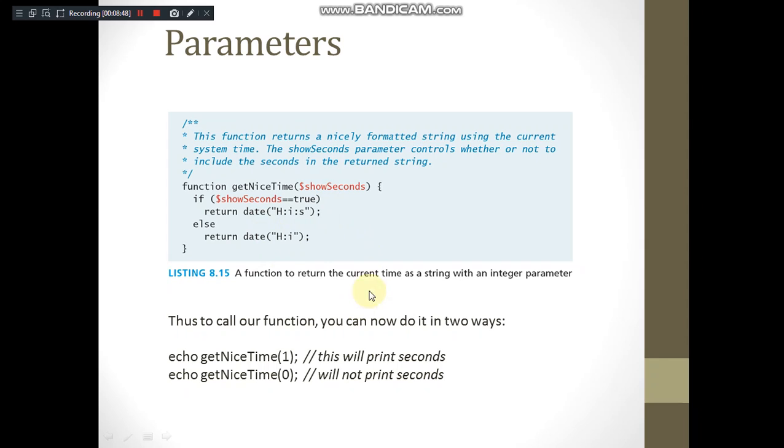So to call our function, you can now do it in two ways. You can call it so that this will print seconds, and this will not print the seconds, because you have a provision to pass the value to this particular function as 1 or 0 only, because you are checking whether it is true or false. True is indicated with 1, 0 indicates false. So these are the two possible ways to call your function.